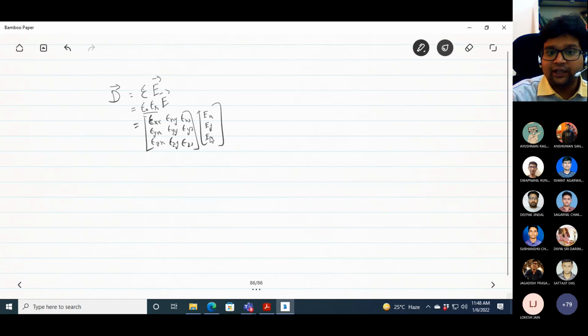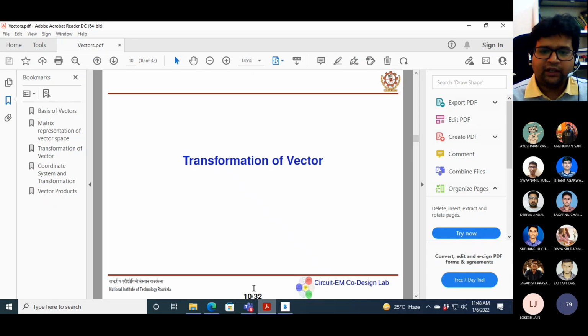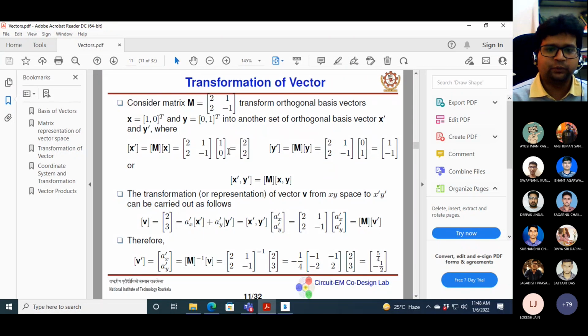So this basically transforms the E vector into the D vector. They are no longer the same vector, or don't have the same direction. So the E vector, the electric field, and the electric flux density are not the same vector or pointing in the same direction. This is also possible. This is a kind of material we'll see later on, that may also exist in nature. That's why you need to understand the vector transformation property, how one vector can be transformed into another vector. This property is very useful.